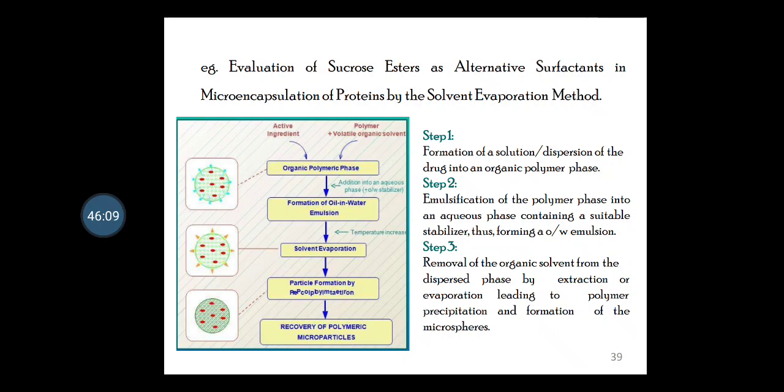Solvent extraction produces microcapsules with higher porosities than those obtained by solvent evaporation. The solvent evaporation or extraction process is suitable for the preparation of drug-loaded microcapsules based on biodegradable polyesters such as polylactides, polyhydroxybutyrate, and polylactide-co-glycolide. This is a very simple depiction in the figure.